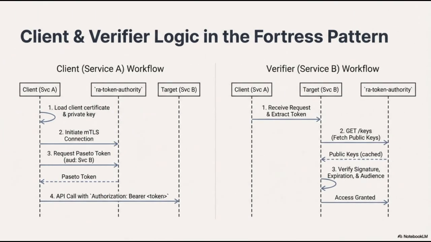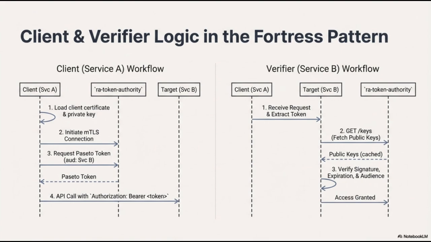This slide breaks down the operational logic of the Fortress pattern, specifically detailing the workflows for both the client, Service A, and the verifier, Service B. On the left, the client workflow begins with Service A loading its client certificate and private key. It then initiates a mutual TLS connection to the internal RA token authority. Once the identity of Service A is established via MTLS, it requests a Passeto token, explicitly setting the audience to Service B. After the authority issues the token, Service A includes it in the authorization header for its final API call to the target service.